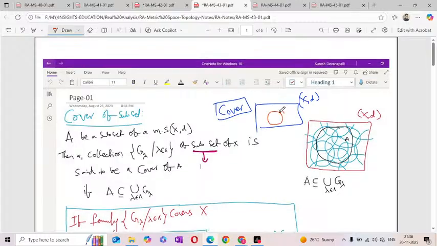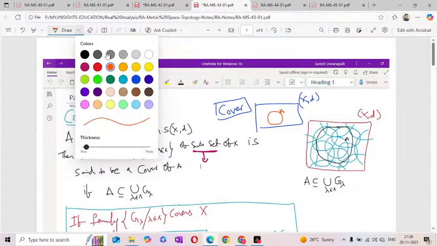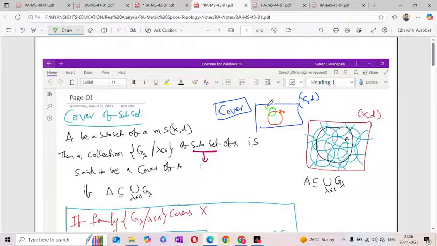Now assume U1, U2, U3, U4, U5, U6 and U7. That means the conclusion is that A is covered by U1, U2, and so on up to U7.